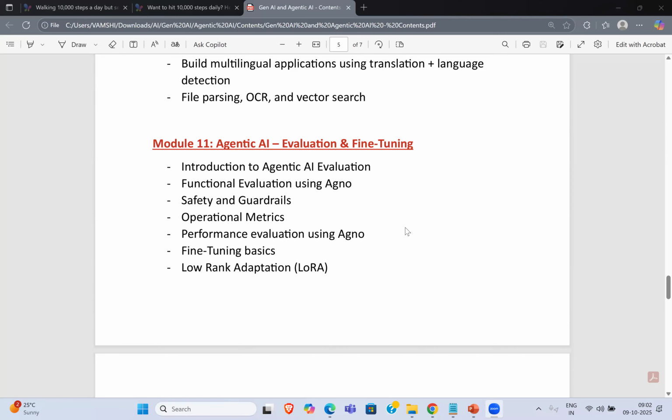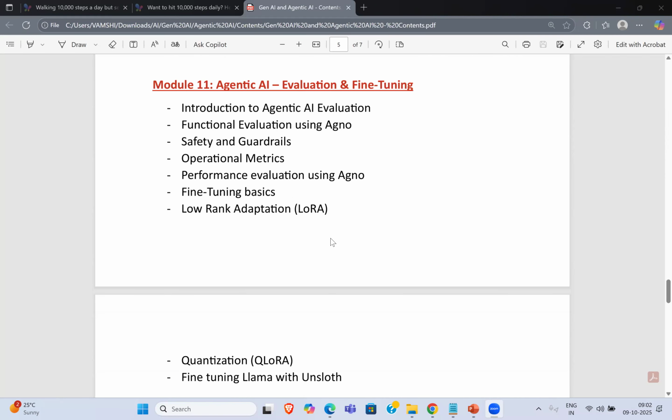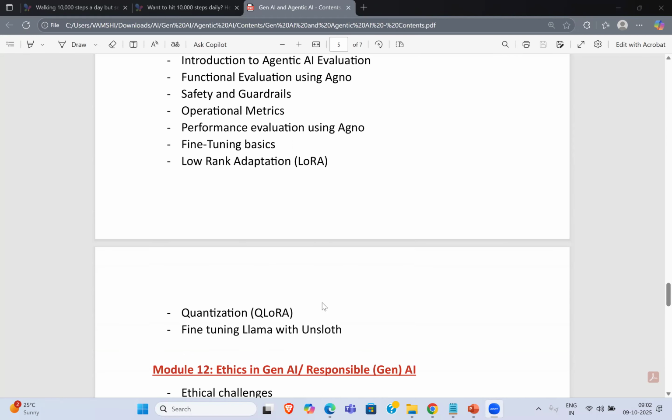Again, in the fine-tuning techniques, we have Low-Rank Adaptation (LoRA) and QLoRA, quantization. So these two techniques are important. Okay. So how do you fine-tune with these techniques here?